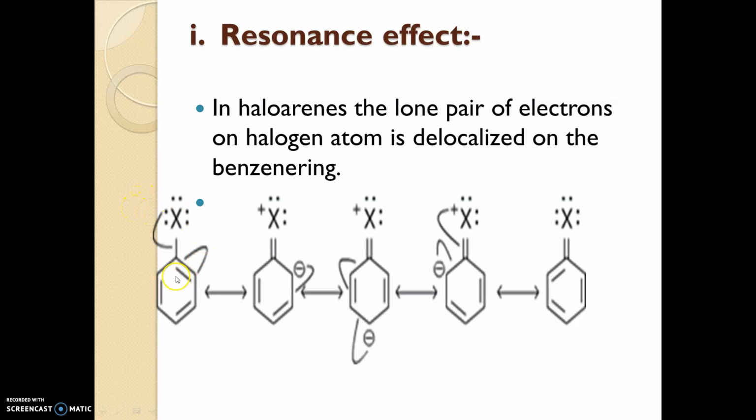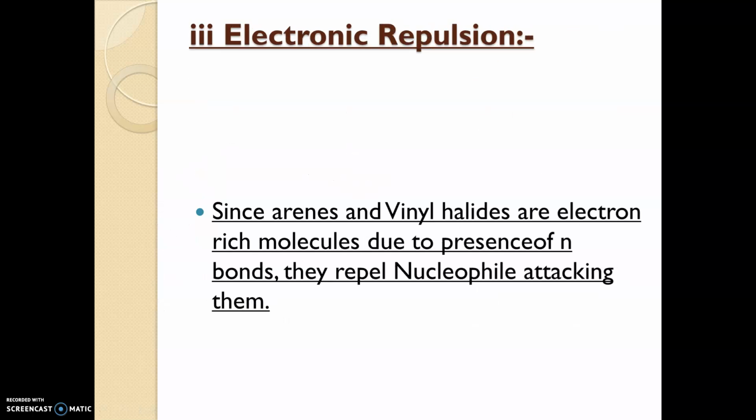One more thing: there are many electron pairs in the benzene also, more than in haloalkanes. So this benzene is an electron-rich compound, and it will repel the nucleophile. We know the nucleophile also has a negative charge, so negative and negative will repel. That is also a reason.